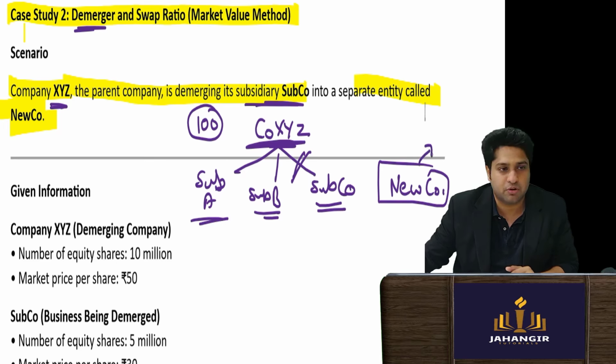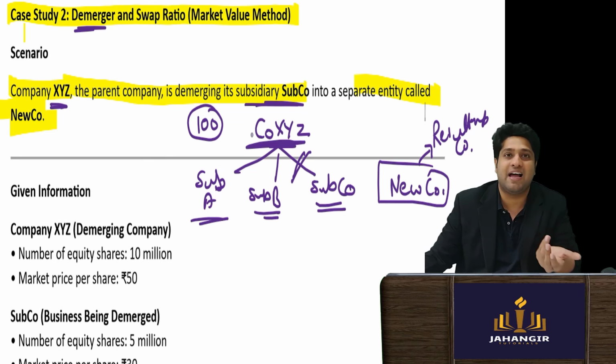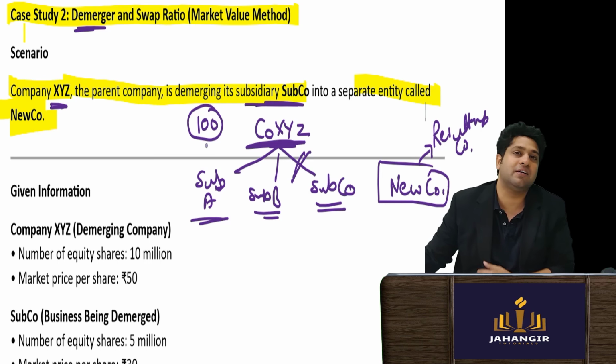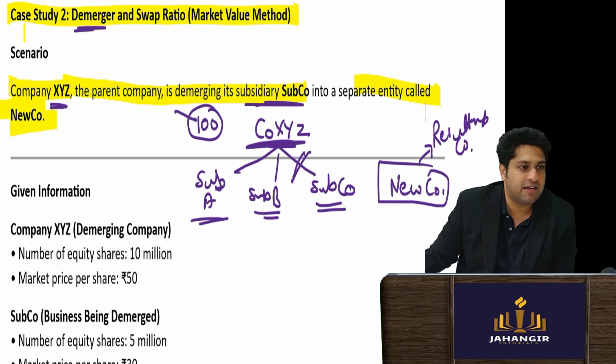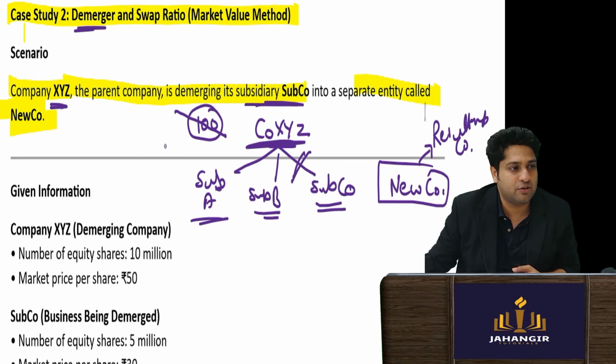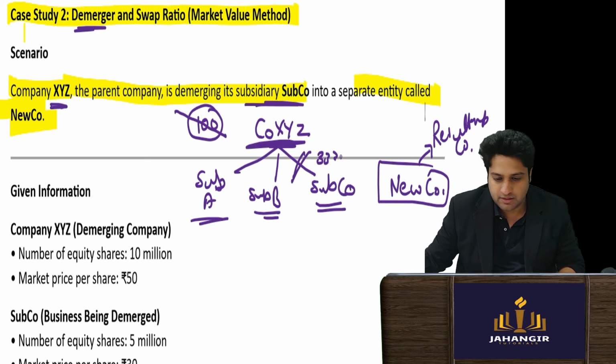This company will be called the resultant company. So my value will be reduced by one third. My value will no longer be 100, and I will be panicking, because 33% is split off. Let's say each of the subsidiaries is equal sized.